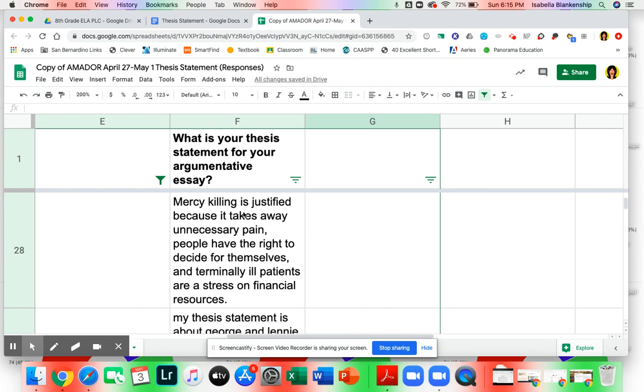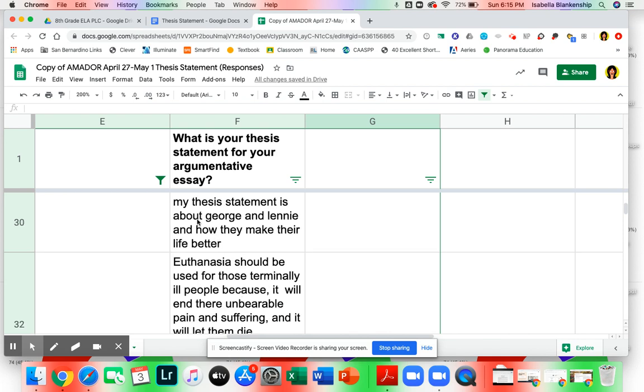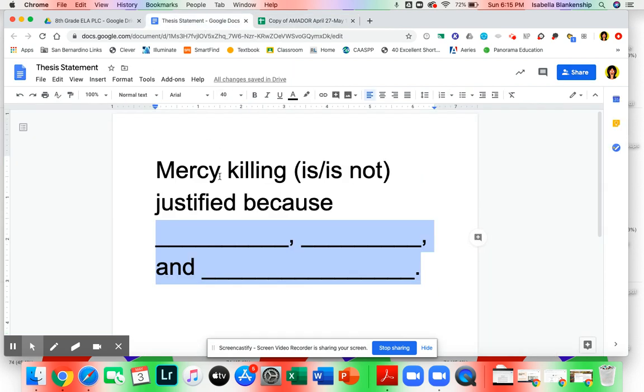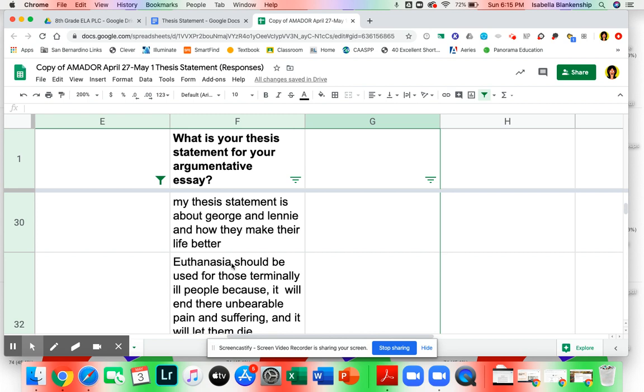Same here. It's justified because it takes away unnecessary pain. That's one reason. People have the right to decide for themselves. Second reason. And terminally ill patients are a stress on financial resources. Perfect. Let's move on. My thesis statement is about George and Lenny and how they make their life better. So I appreciate this person added in some of my cement things, but remember, we need that format. Look back to here. Mercy killing is or is not justified because 3 different reasons. That needs to be fixed.